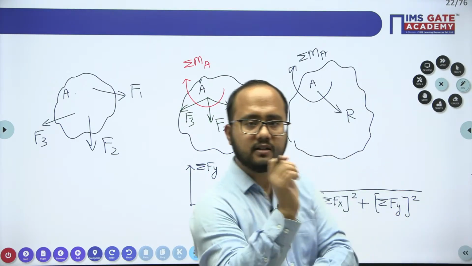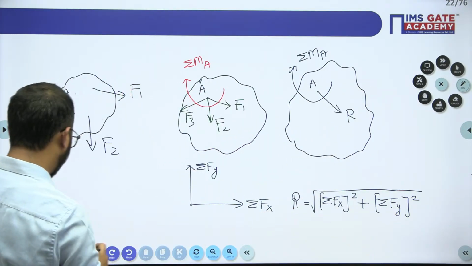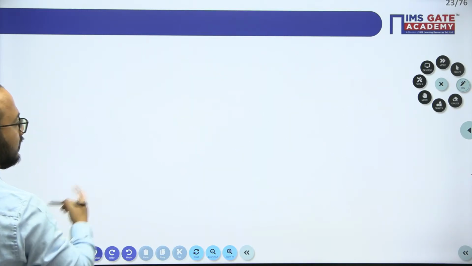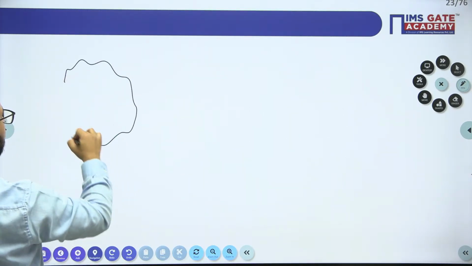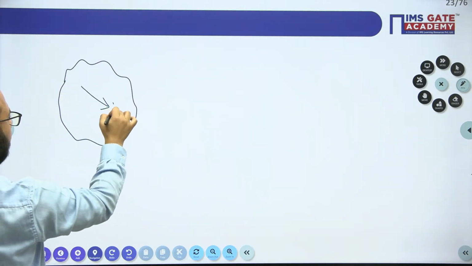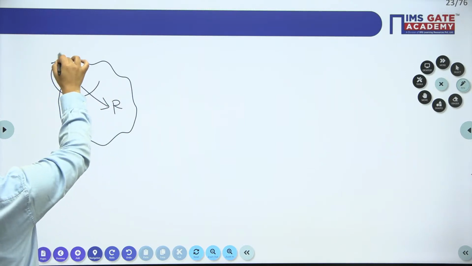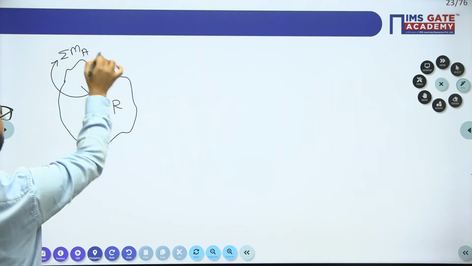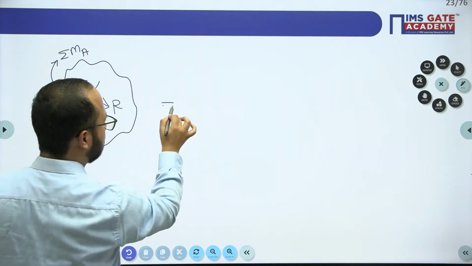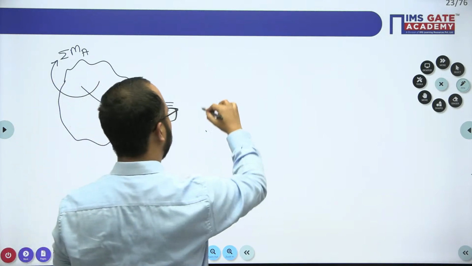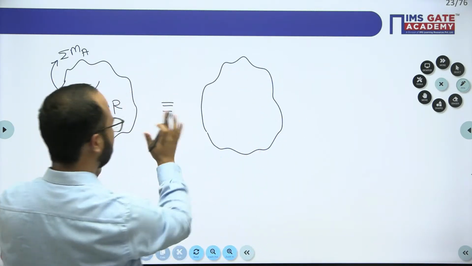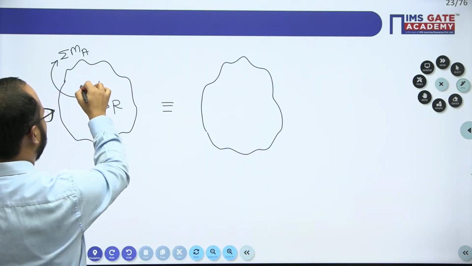Now try to understand this important point. Let's suppose this is the body. Again, this is the resultant we have, and this is the value of moment we are having. To convert this force couple system into a single force, what will we do? Assuming the same body, this is the point A.